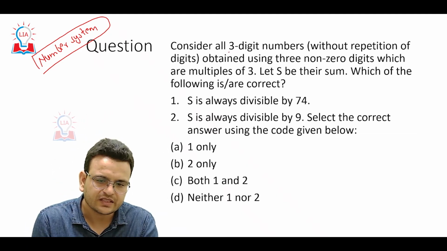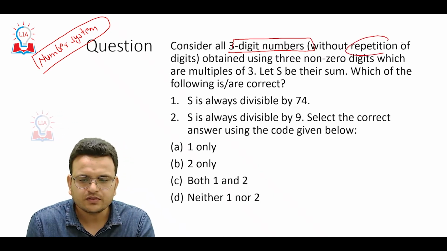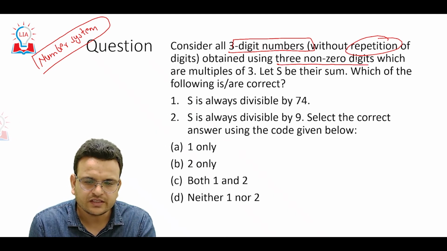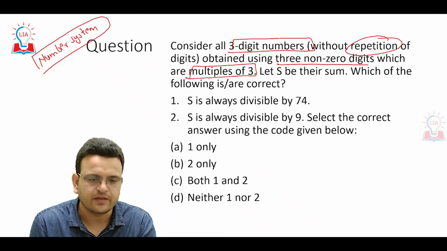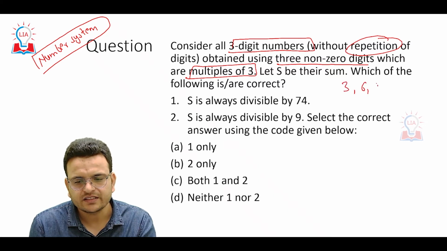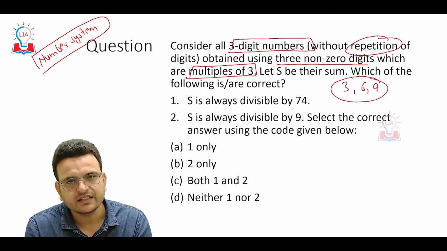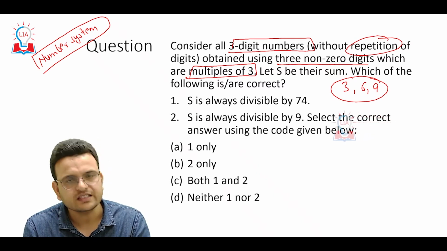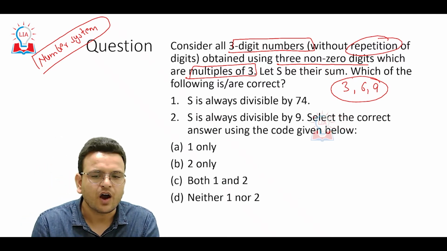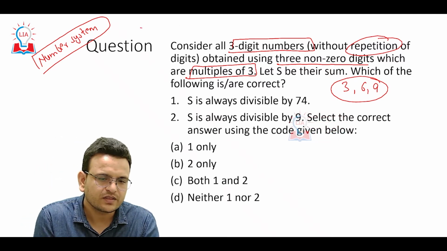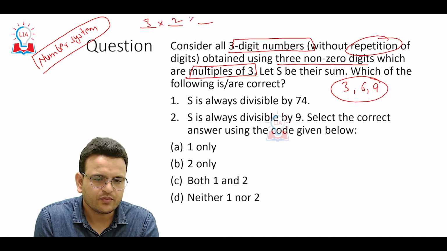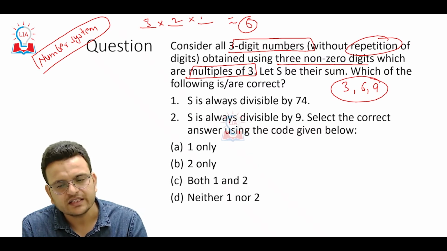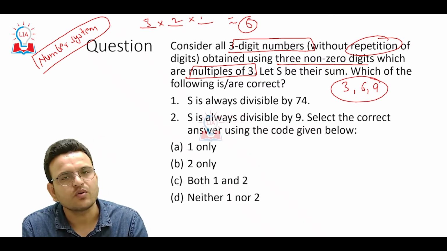We have 3-digit numbers without repetition, obtained using 3 non-zero digits which are multiples of 3. So we have 3, 6, 9, and among 3, 6, 9 we are going to make 3-digit numbers. How many numbers can be formed? We can form 3 into 2 into 1, so a total of 6 numbers can be formed using 3, 6, 9 when repetition is not allowed.